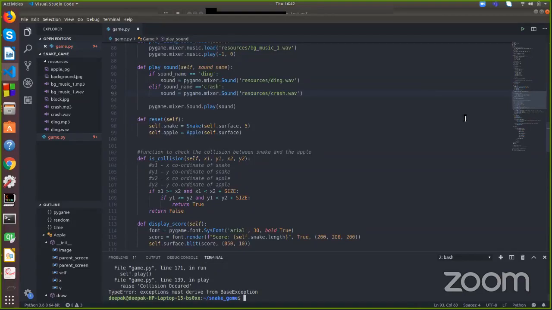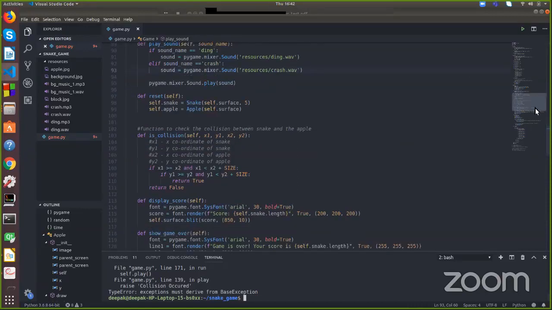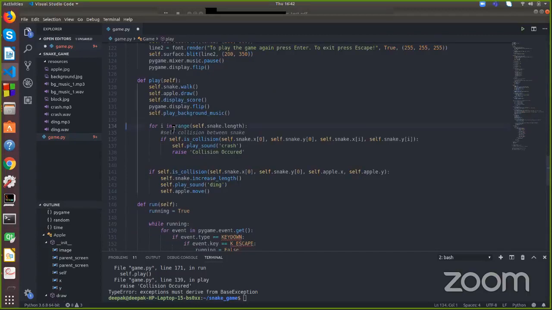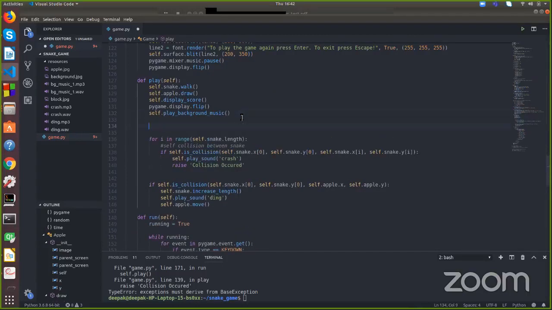This is for the play function we wrote, not self collision. So this was the, I mean this self collision, self.snake.